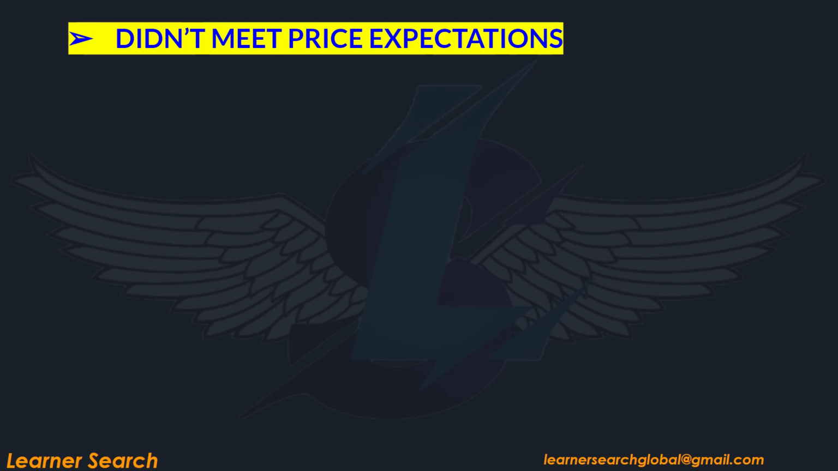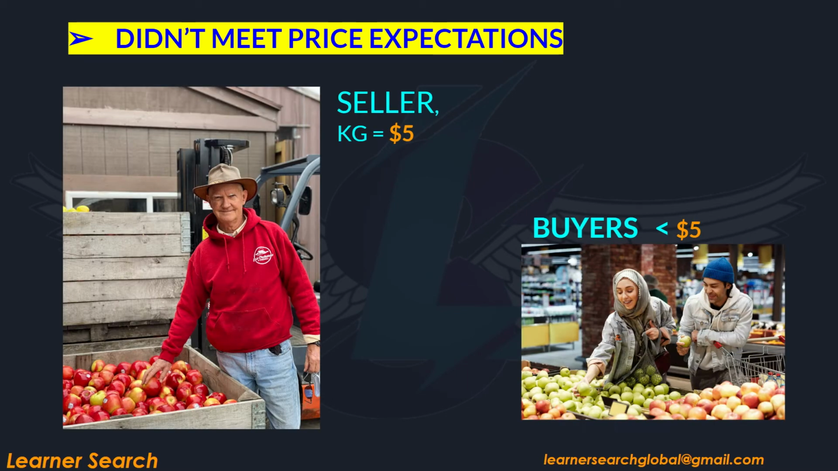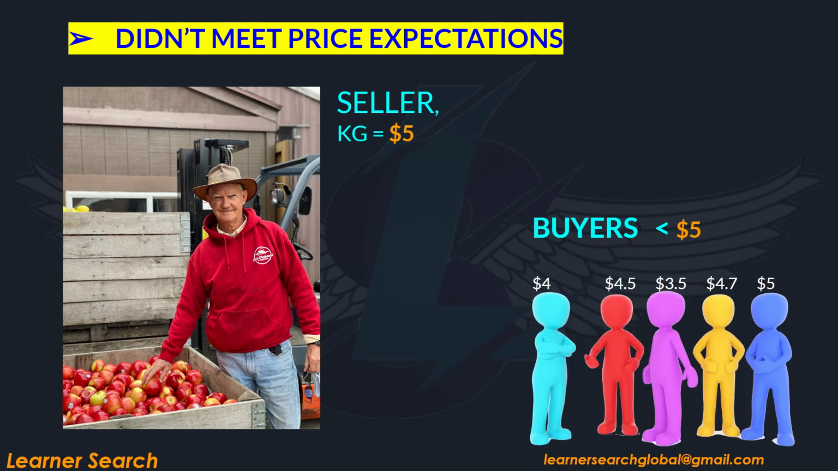Next one did not meet the price expectations. For example, he wants apples to sell for $5 per kg and doesn't want to sell below that price. Among all the customers, few customers are not willing to pay the price fixed by the sellers and they want to buy at less price than $5. Finally, for these customers who did not meet the price expectations of sellers, apples are not sold to them.